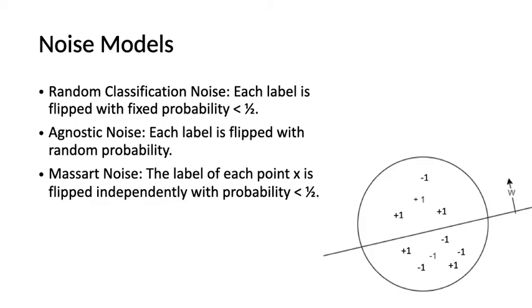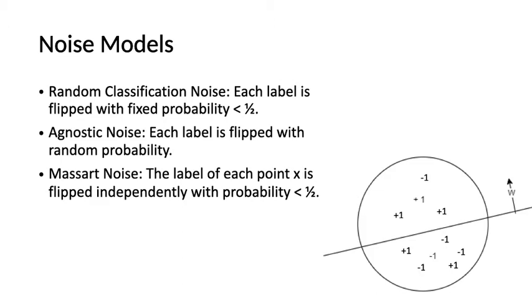The Massart noise model is in between random classification noise and agnostic noise. The RCN noise model is a noise model with a fixed noise rate that is under 0.5, and the agnostic noise model is basically just random noise. So Massart noise is a combination of random noise with a noise rate under 0.5.